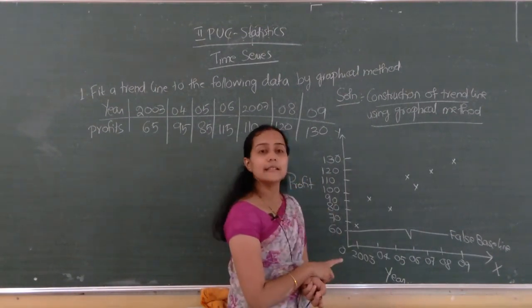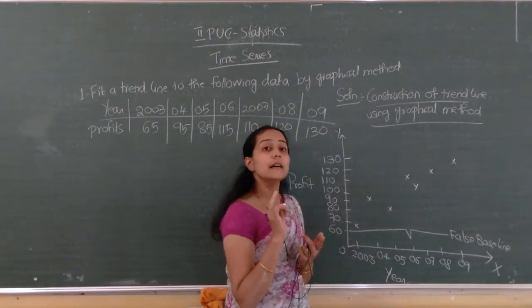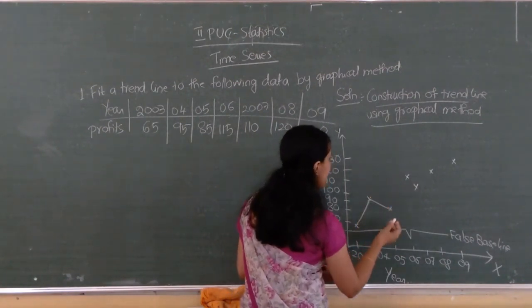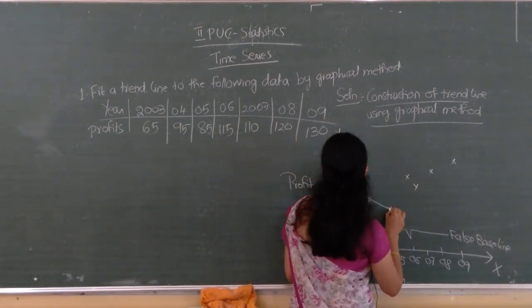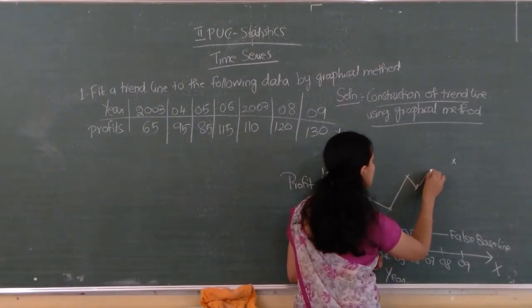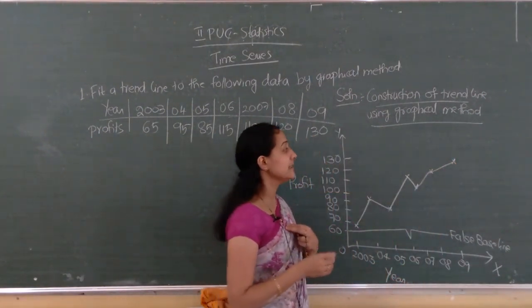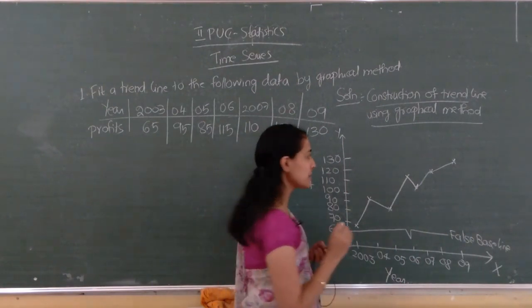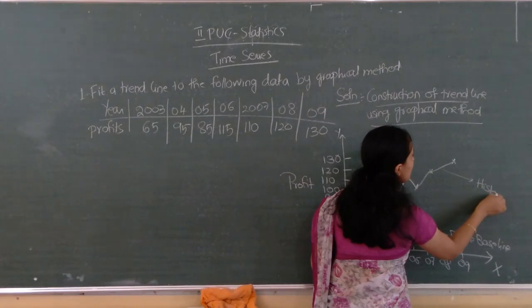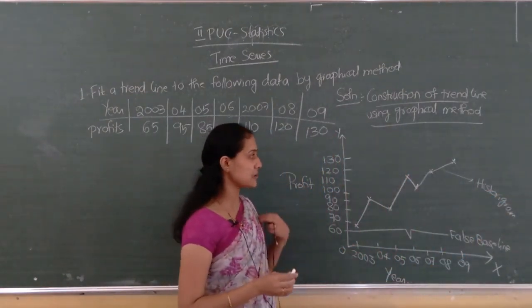Next, the histogram points we noted. After that what we have to do is join them using a straight line with the scale. 115 it seems, 115, next 110, next 120, next this one. Clear? Yes, this is the histogram. This is a histogram, correct? Yes, this is the histogram.